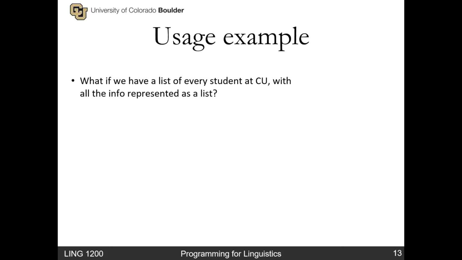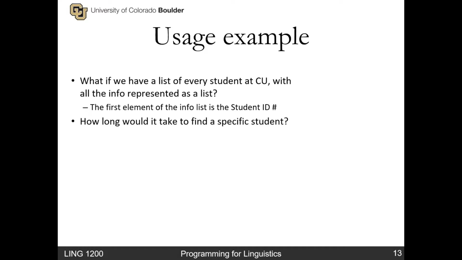All right, let's think of an example when we might want to use a dictionary and what the advantages of using a dictionary are over a list. So imagine we have a list of every student at CU, which is like 30,000 people, and all the information about them is represented as a list. And let's say the first element of the information list is a student ID number, so that's how we're going to find them. If you had all of that in a list itself, how long would it take to find a specific student?